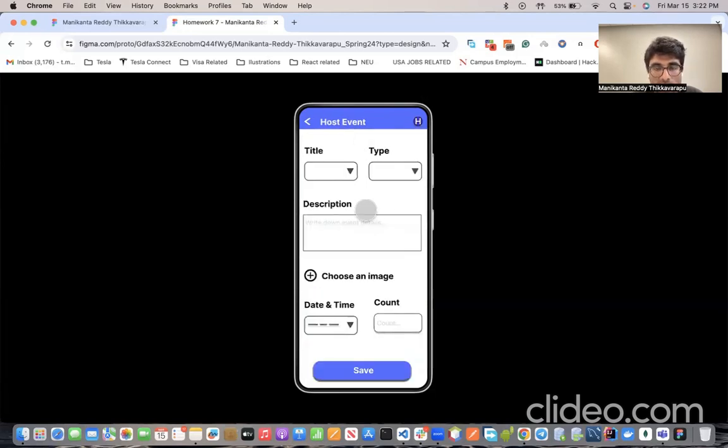So consider if you want to add an event, just click on the add, and over here you need to mention the title of the event and what is the type of the event, like music or paint or so. And description, you can just write down the details of the event, and you can choose the image for an event and the date and time. And finally the count. So the count here is how many tickets we are selling for this event. And once everything is done, you can click save.